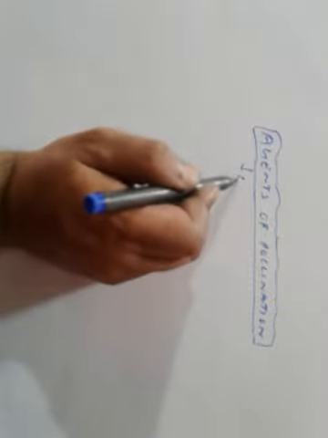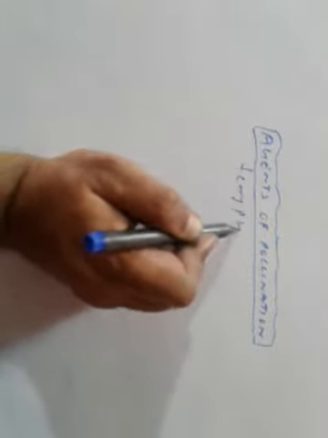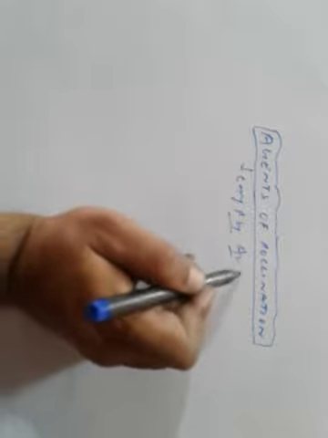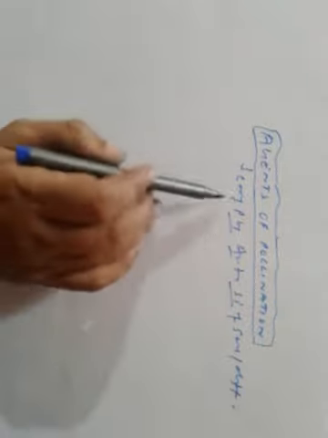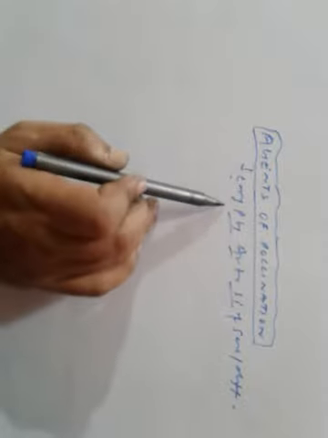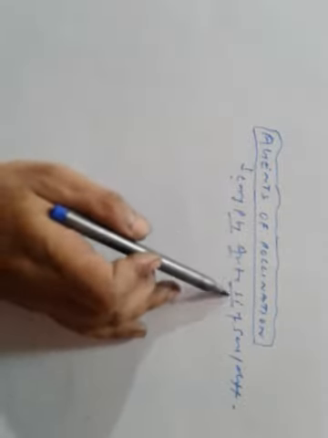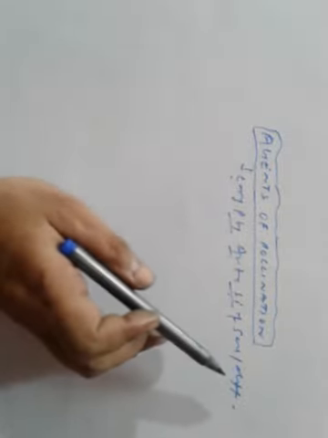The agents which carry pollen grains from anther to stigma of same or different plants are termed as pollinating agents.